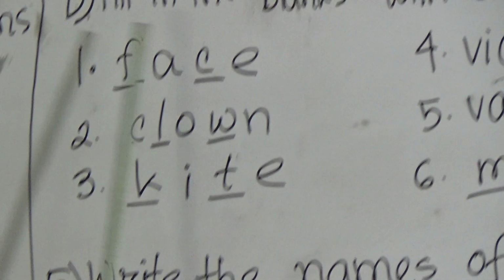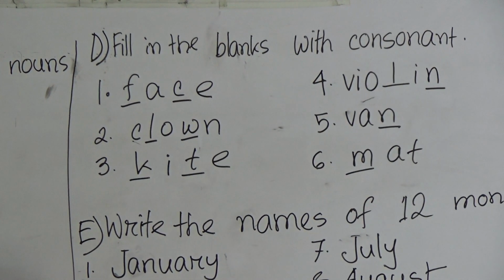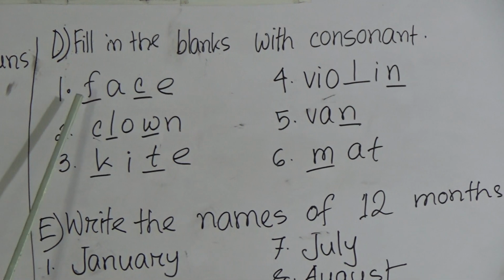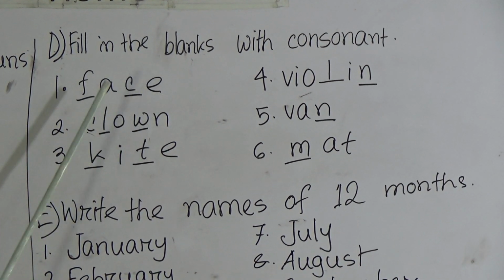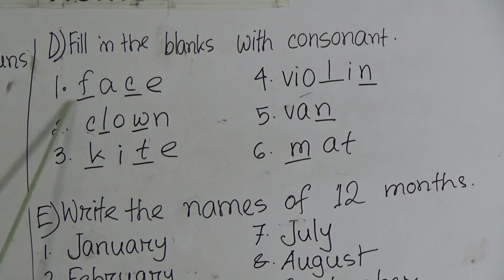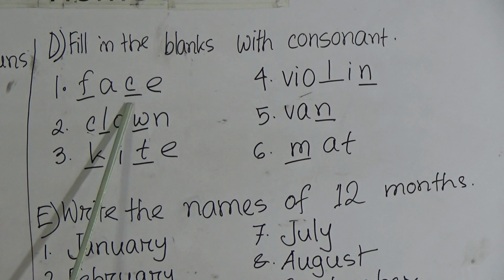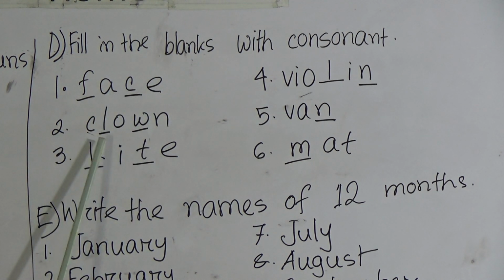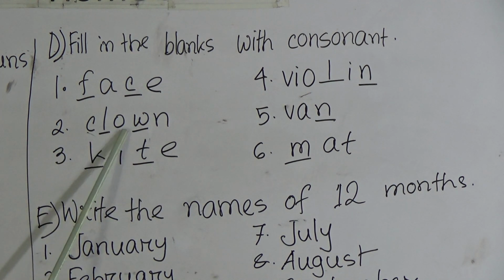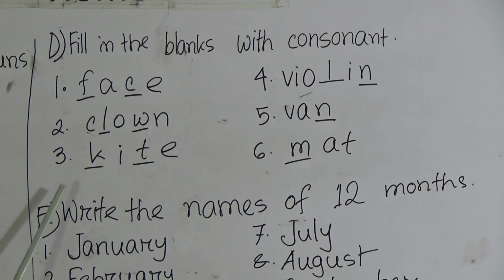This is D. Fill in the blanks with consonants. Number 1. It will be dash A-C-E, and in the first dash it is F, and the second dash this is C. So the word is F-A-C-E, face. Number 2, C-dash-O-dash-N, it is clown, C-L-O-W-N, clown. Number 3, dash-I-dash-E, and in the first dash this is K, and the second dash this is T. So K-I-T-E, kite.